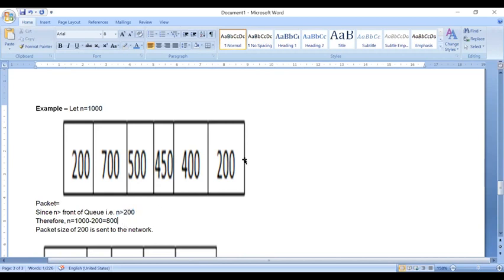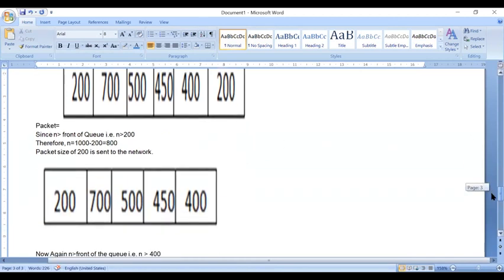So I can allow this packet to go inside the bucket. Now what will be my bucket size? I have to do the subtraction. 1,000 was my initial size, now I have allowed 200, so my bucket size became 800. The next packet has to move according to this bucket size. So this packet of size 200 is sent towards your network.